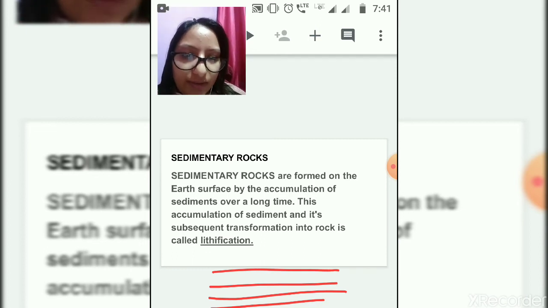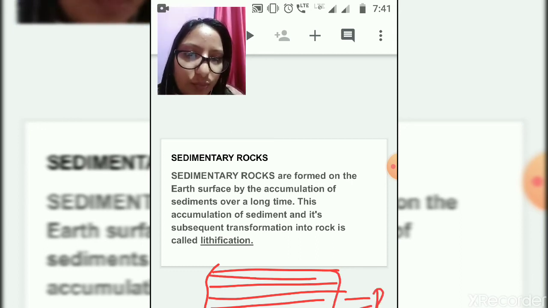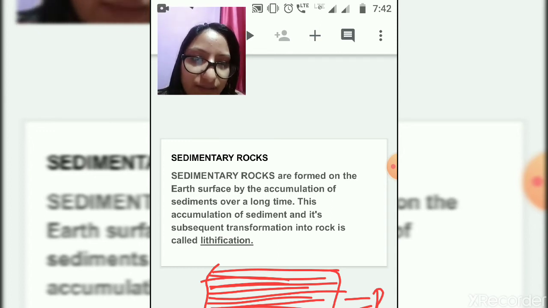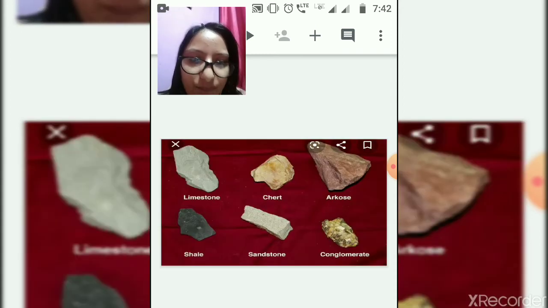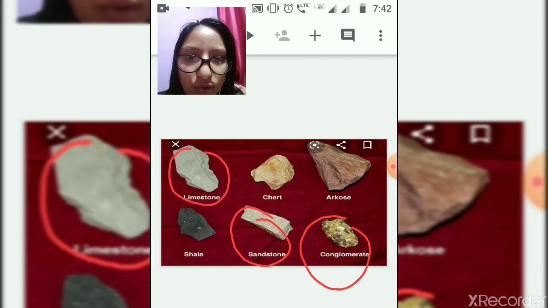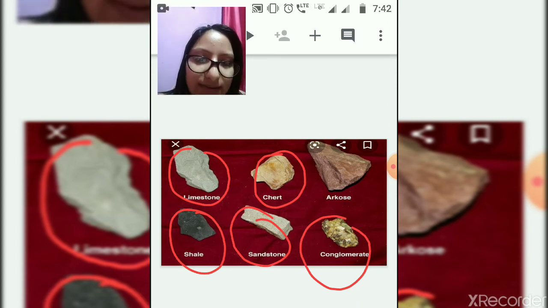So the continuous process of this layering transforms the sediments into rock. One layer above another layer, another layer of sediments, transforms into rock. So this is how sedimentary rock forms. You can see some examples of this sedimentary rock: sandstone, conglomerate, limestone, chert, shale. These are all the common sedimentary rocks.